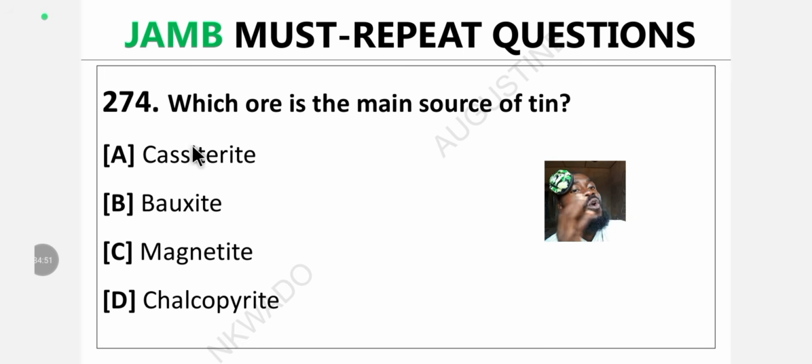Question 274. Which ore is the main source of tin? A. Cassiterite. B. Bauxite. C. Magnetite. D. Chalcopyrite. I know you know the answer to this question. I just taught you not quite long ago. Please drop the answer in the comment section.